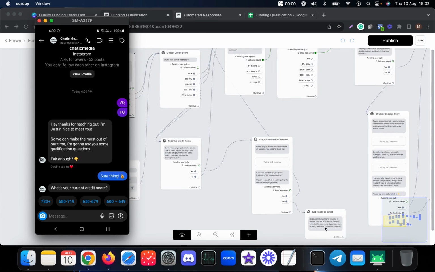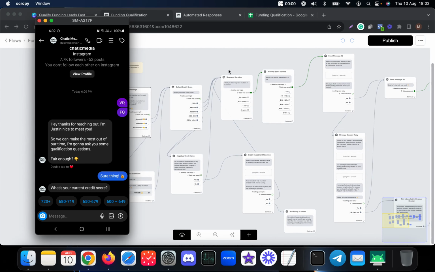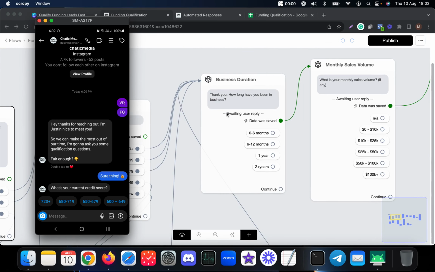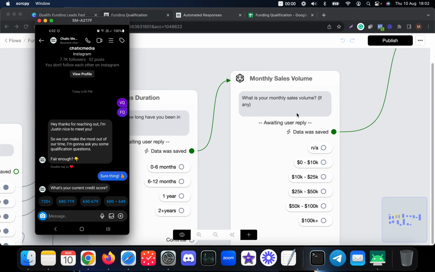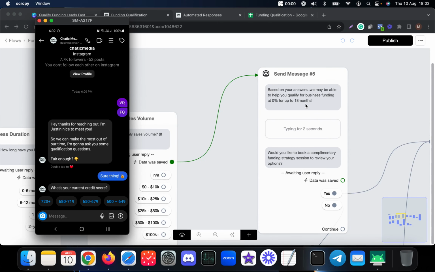If they say no, we simply stop them, and if they are ready to invest, we send them back to this business duration question. After that, we ask about the monthly sales volume, and finally we ask if they are interested in scheduling a complimentary funding strategy session.